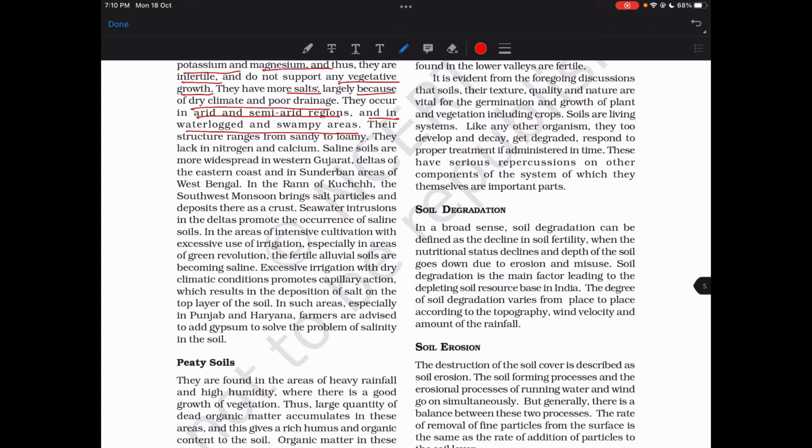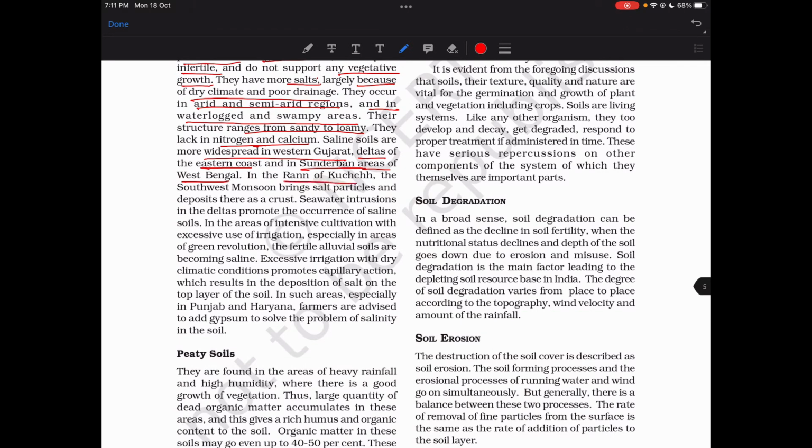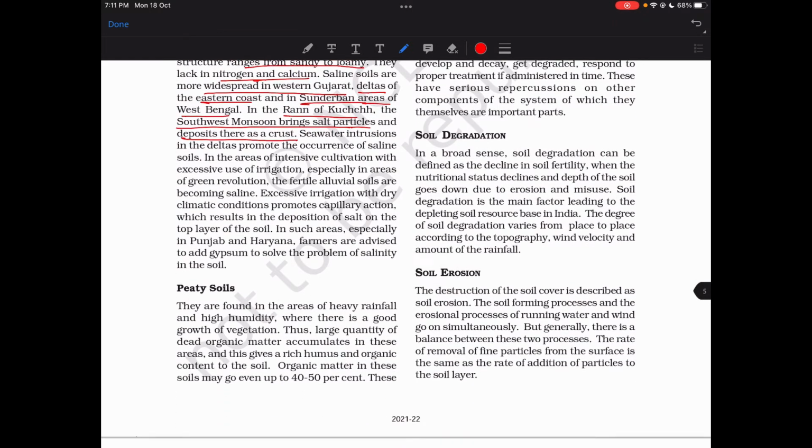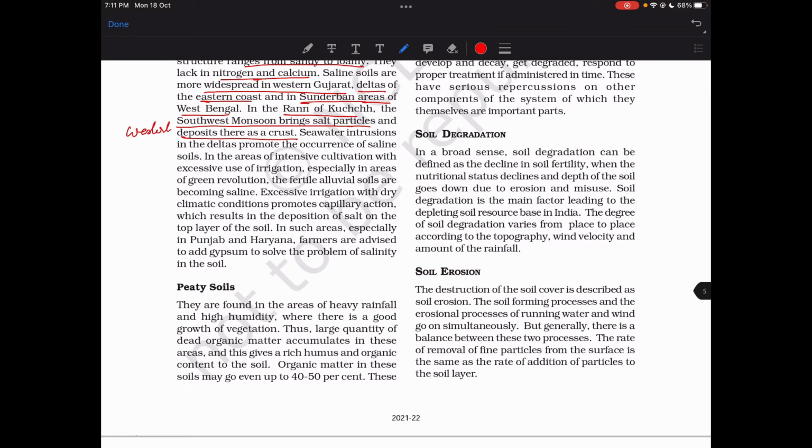Their texture ranges from sandy to loamy. They lack nitrogen and calcium. Saline soils are more widespread in western Gujarat, deltas of the eastern coast and Sundarban areas of West Bengal. How come? They're saying arid and semi-arid. The Rann of Kutch and south-west monsoon brings salt particles and deposits them there. Maybe the westerlies? I do not know. Have to check that. There's another question also, westerlies and easterlies. There was a question in prelims regarding this.